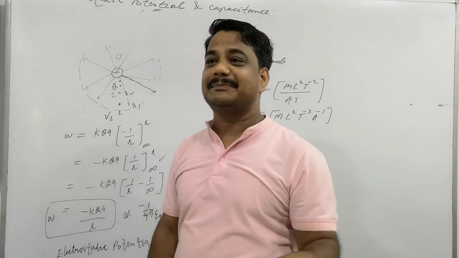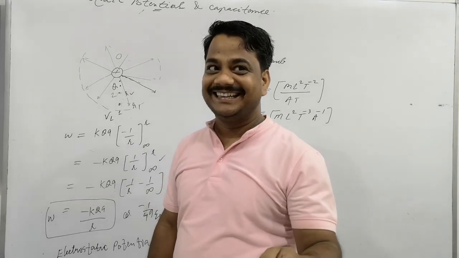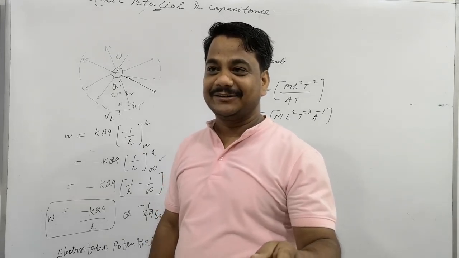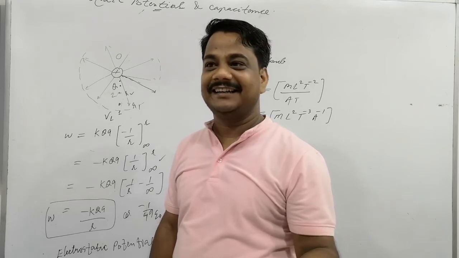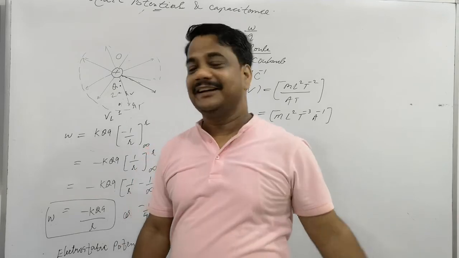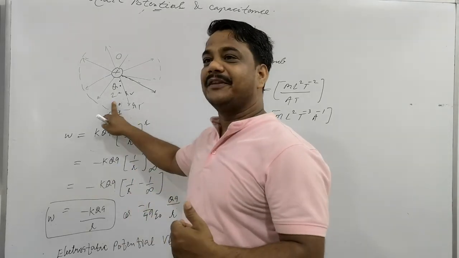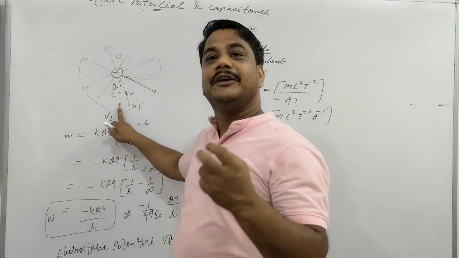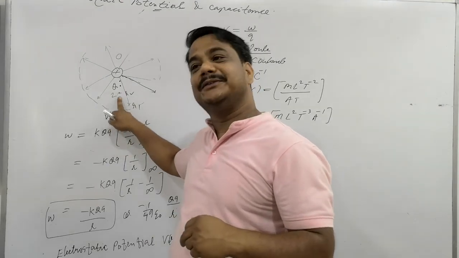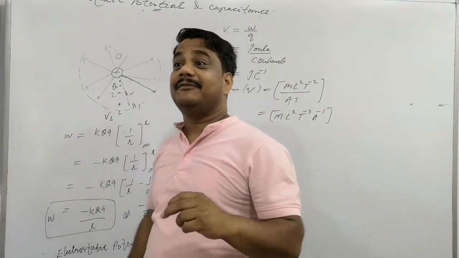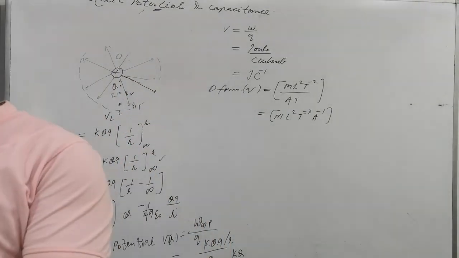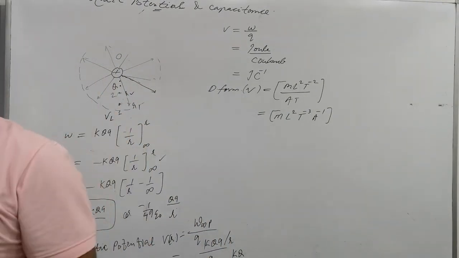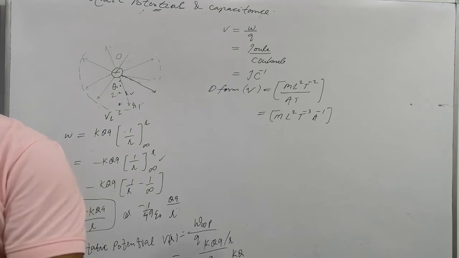It is to be represented as positive or negative? The loss of energy, positive or negative? Negative is to be there. Is that clear? So negative is coming here. When the charge moves from point 1 to 2, then work is done by the charge. Any other source does work on it, but the charge has to do the work.